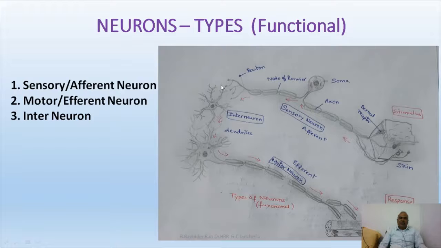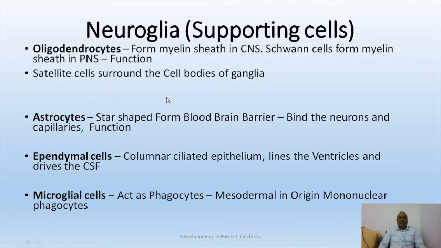Okay, but its terminal dendrites are located in the central nervous system. Interneurons are absolutely confined only to the central nervous system. And the motor neuron's soma is located in the central nervous system, but its axon is located in the peripheral nervous system, and it brings orders to the muscles or to the glands. Functionally, these are three types.